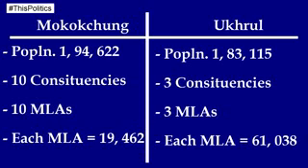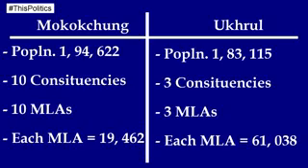19,462. On the other hand, in the district of Ukhrul, in the state of Manipur, it has a population of 1,83,115. Ukhrul has only 3 constituencies, which means this population is represented by only 3 MLAs. Each MLA has to look after 61,038 people. One MLA in Mokokchung district is equal to 19,462, whereas one MLA in Ukhrul district is equal to 61,038 people.